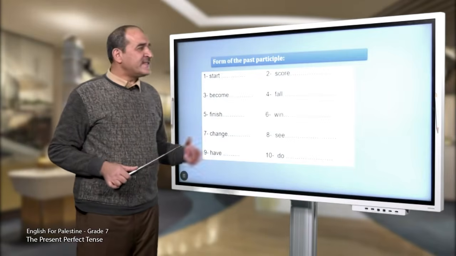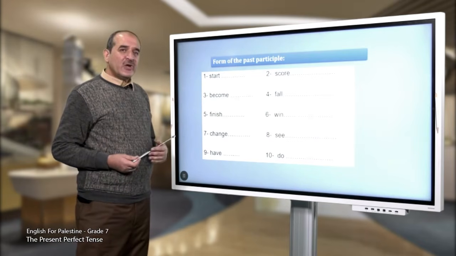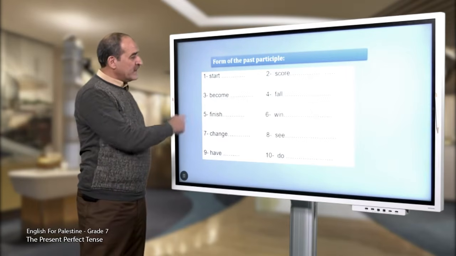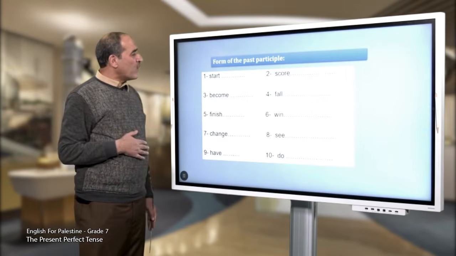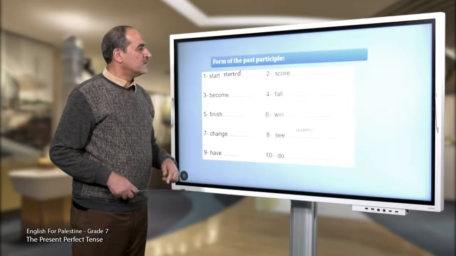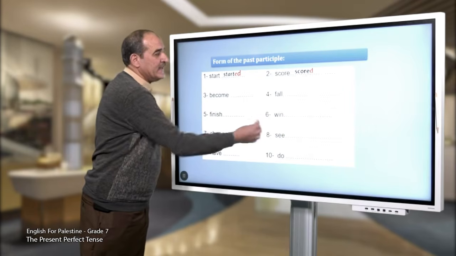Now, this activity, could you please read with me the verbs and try to know the past participle of these 10 verbs? Let's start with number 1, start. What is the past participle of this verb? Good. Started. So we add ed. The second one, score. Score a goal. Excellent. Scored. What do you notice? We add d because there is e.